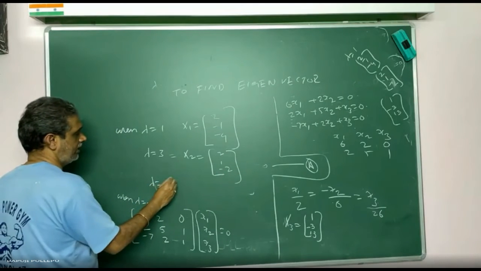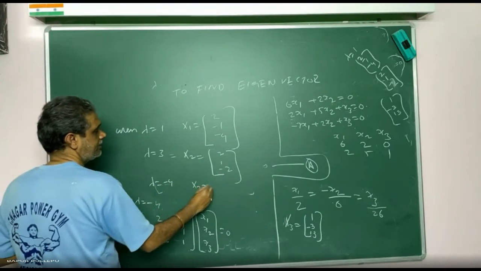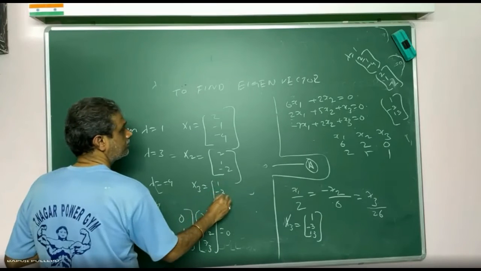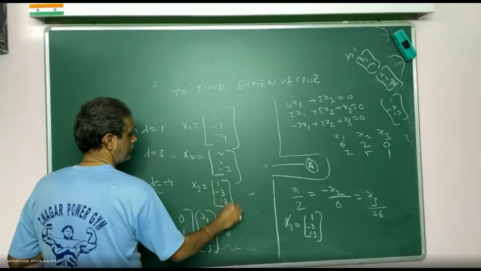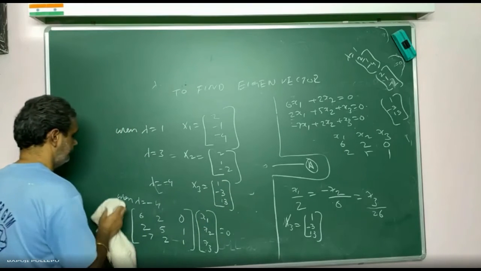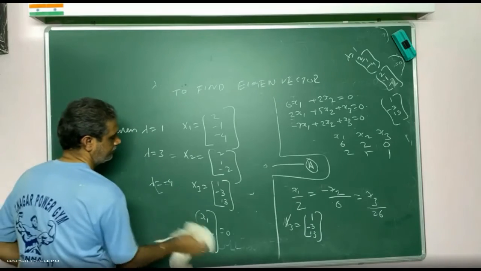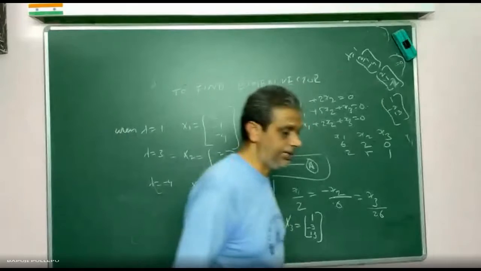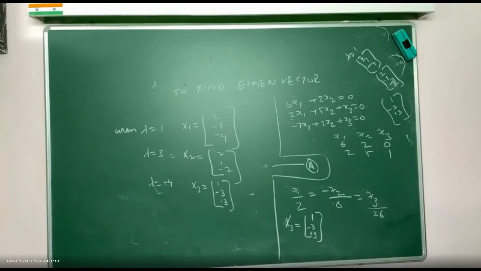When lambda is equal to -4, x3 is equal to 1, -3, 13. This is the way of finding eigenvalues and eigenvectors. Clear? Copy down fast.